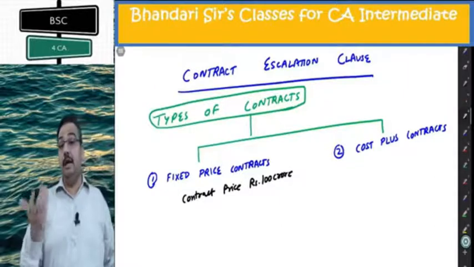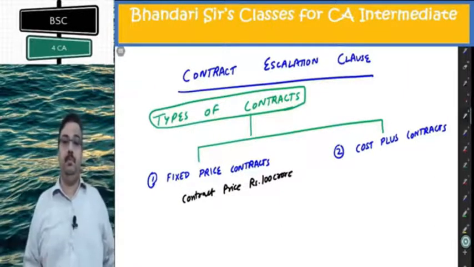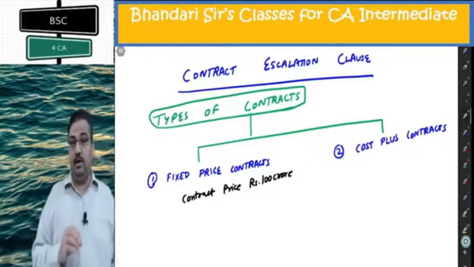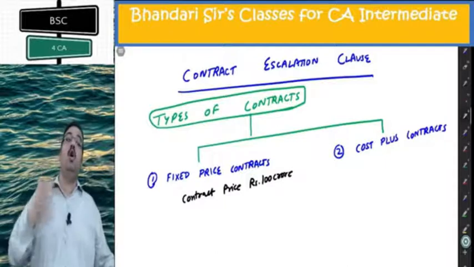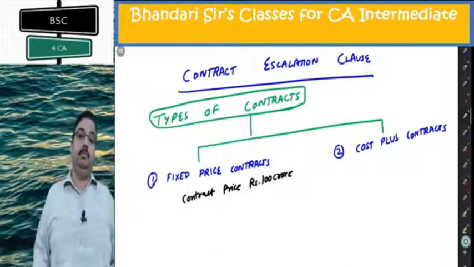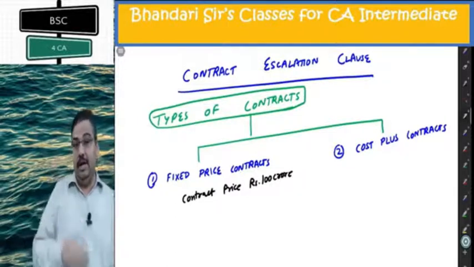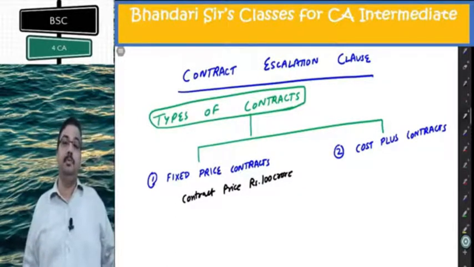The cost of these items will get inflated for sure. When I quoted 100 crore, I considered my cost using normal inflation and my profit margin. That aggregate created the 100 crore, which I quoted to them and they accepted also.